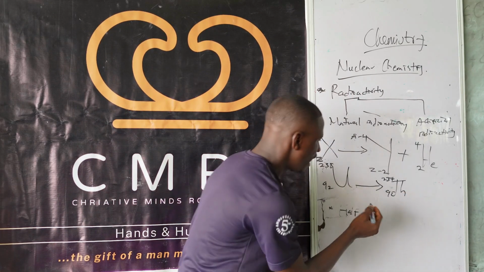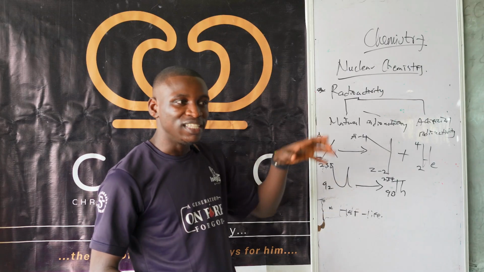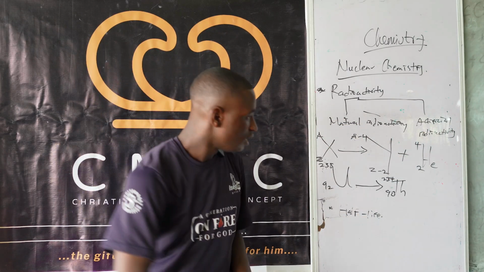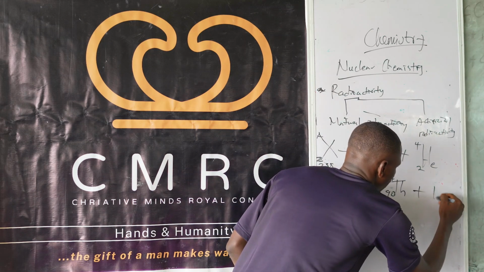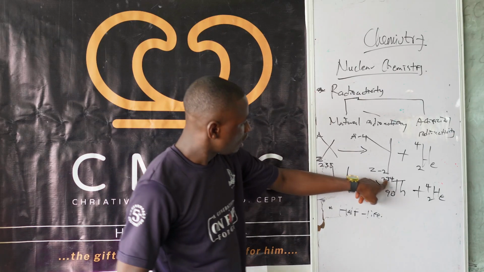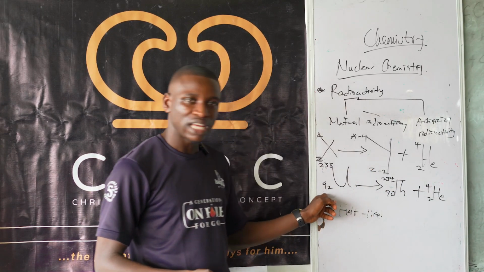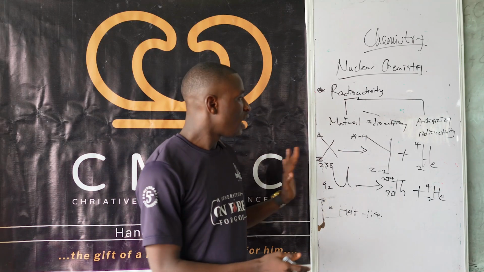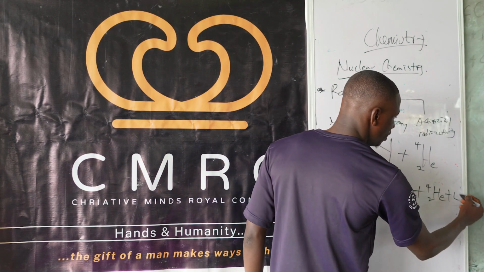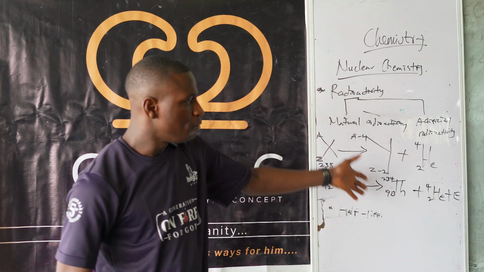90. Now, don't forget the signature of alpha emission, the release of what? Alpha particles. And what's that alpha particle? Helium nuclei. So just add helium nuclei, He 4 2. Add this together, 234 plus 4, you get 238 back. 90 plus 2, and you get what? 92. So that's the way alpha emission works. So at the end here, you still have energy being released. So that's what alpha emission is about.